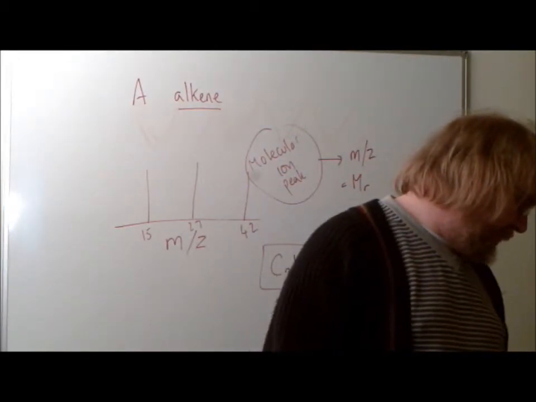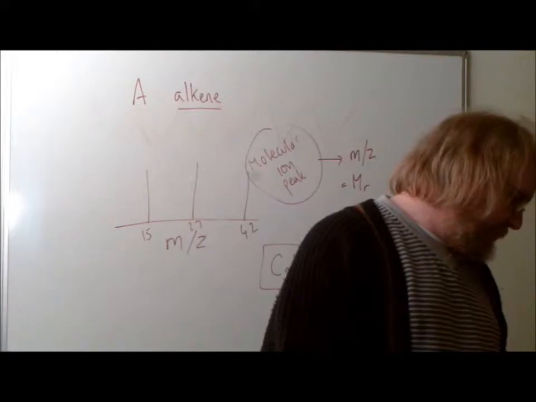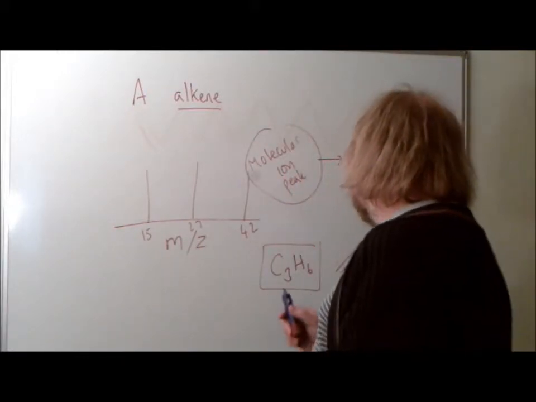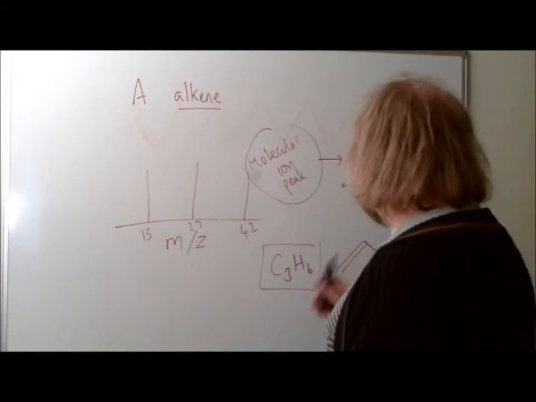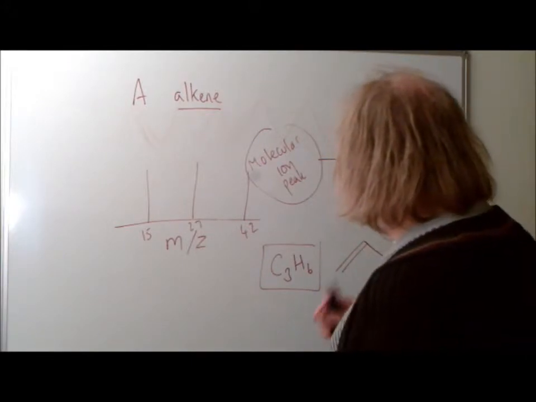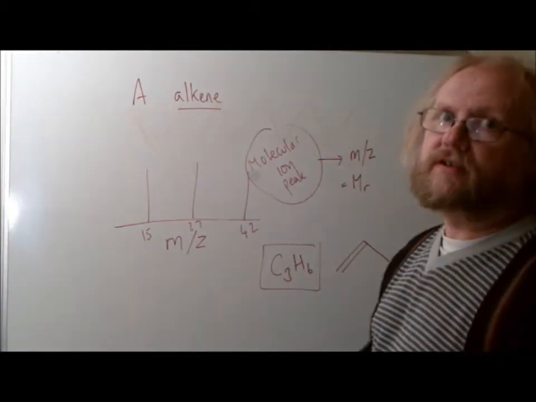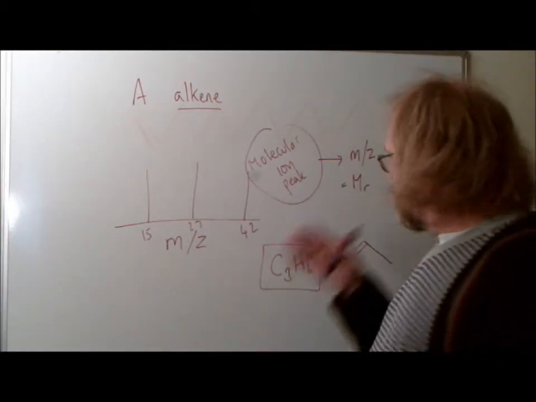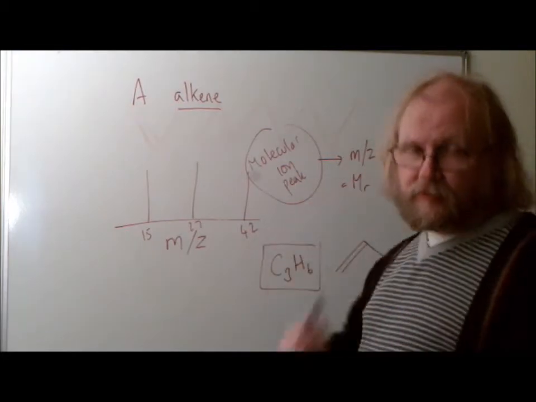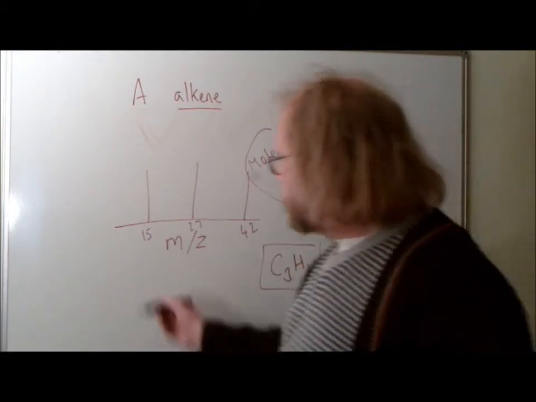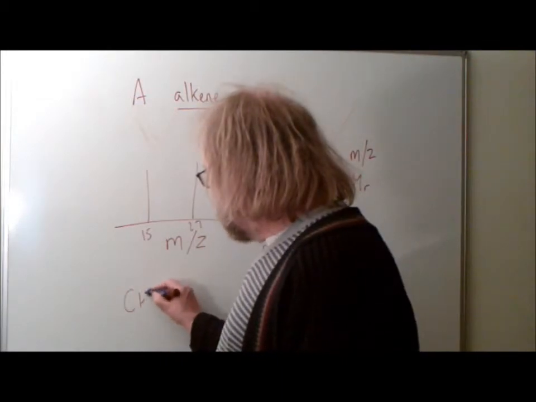We've got to identify the particle responsible for the peak at m over z is equal to 27. So if this is alkene A, a fragment happens by breaking one bond in the molecule to release a smaller positive ion. Remember, in the mass spectrometer, your propene will have become a positive ion.